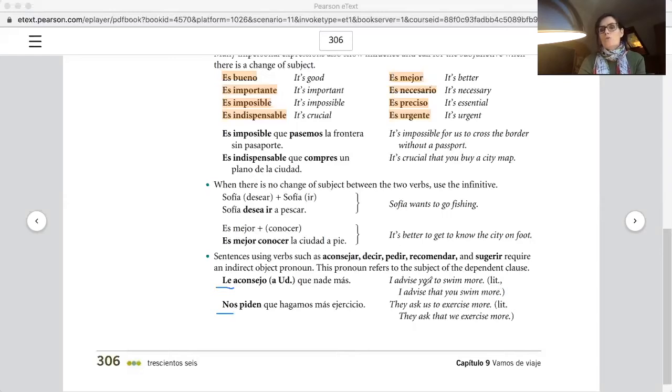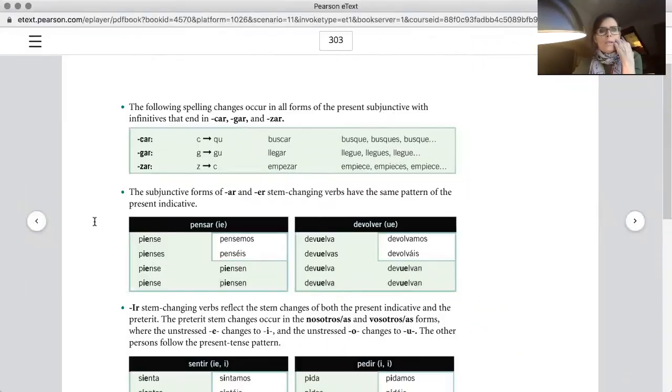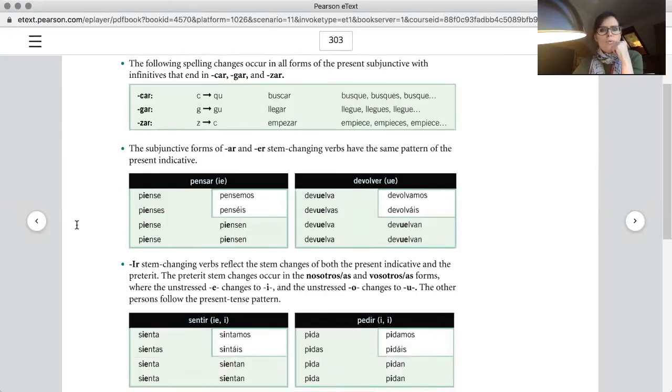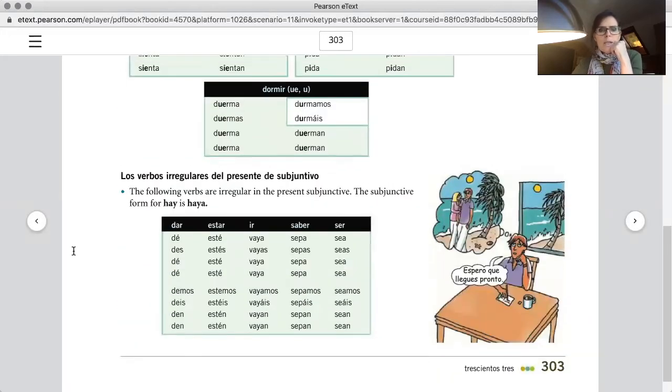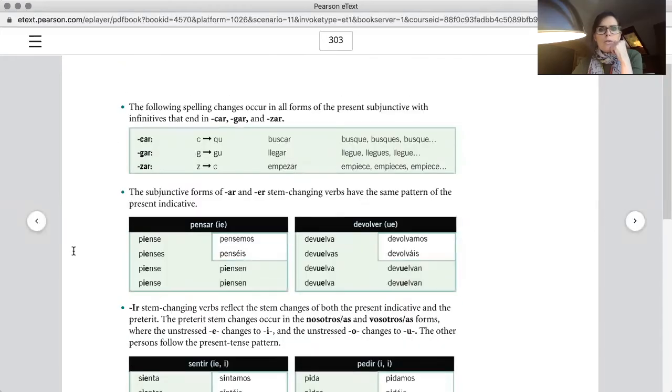They remind you because it's important. Here are the spelling changes that I was talking about. I just wanted to go over this a little bit. There's the irregulars, because of this part here and this part here.